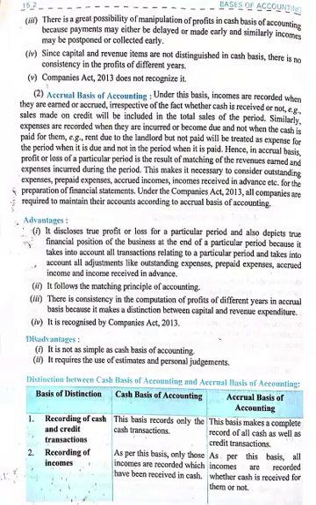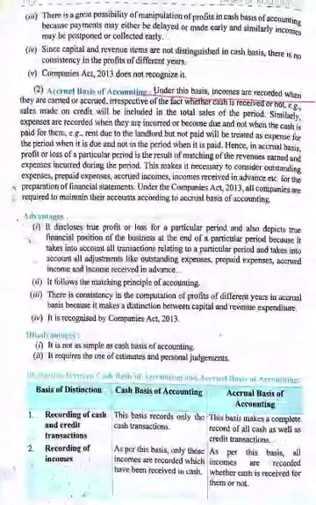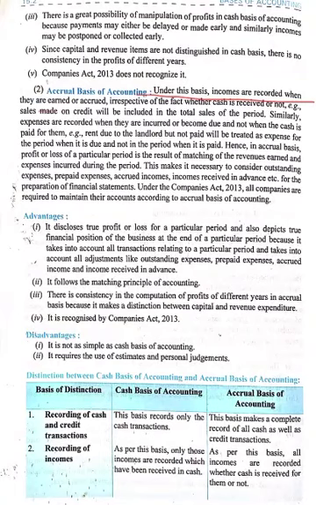accrual basis of accounting. Under this method, incomes are recorded when they are earned or accrued, irrespective of fact whether cash is received or not. It means if we had sold goods on credit basis, it will be written in this method. But in the previous method, it will not be written because the goods was sold on credit basis.